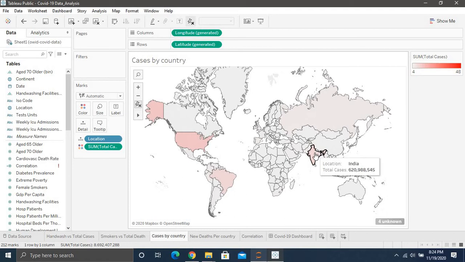So yeah, we have countries like Nepal and Australia. So we can just check which country. Greenland is pretty safe to go right now.